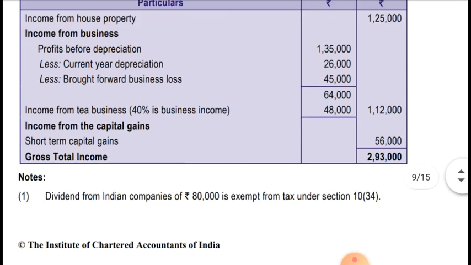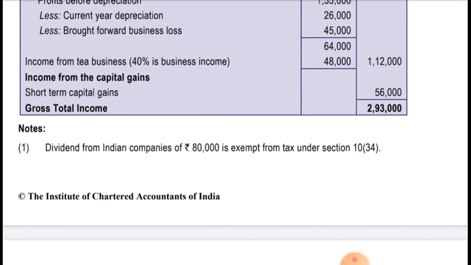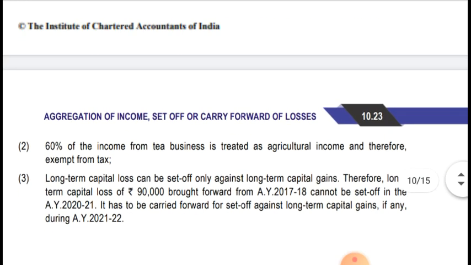Now let's see the notes. Dividend from Indian company of rupees 80,000 is exempt from tax under section 10(34). As I said, dividend income is exempt under section 10(34). Next, 60% of the income from tea business is treated as agriculture income and therefore exempt from tax. As I said, 60% is exempt as it is agriculture income. Only 40% is business income, so it has been considered in this case.